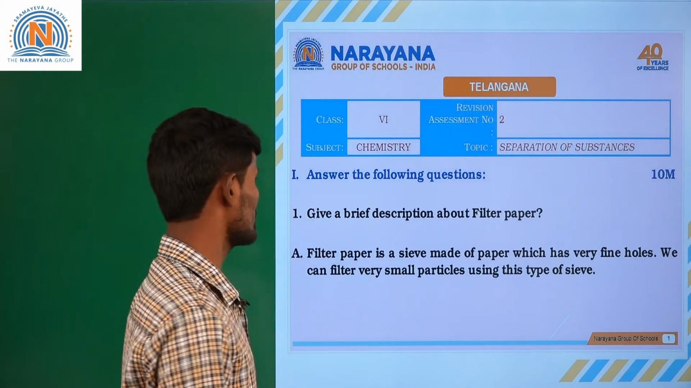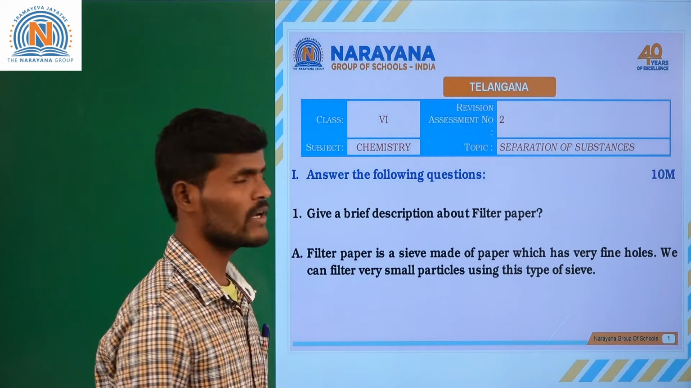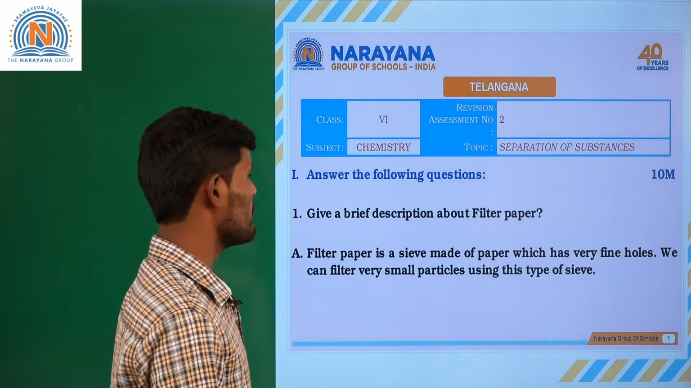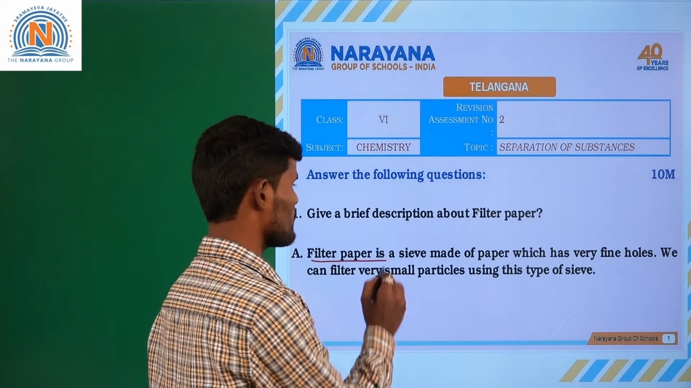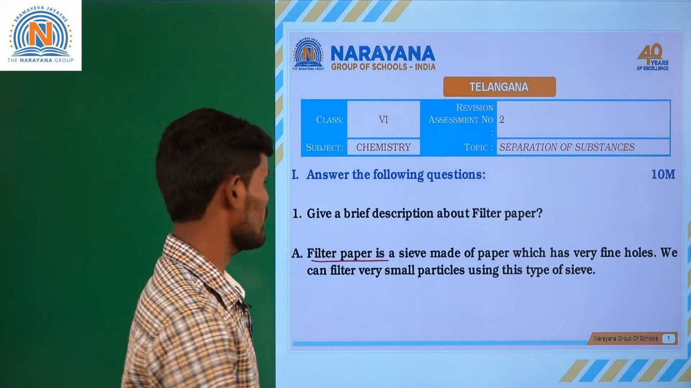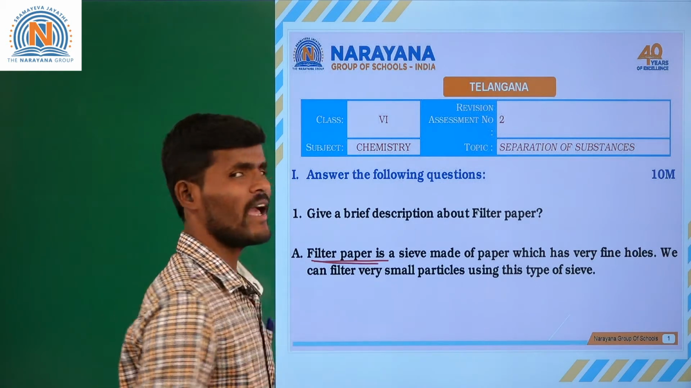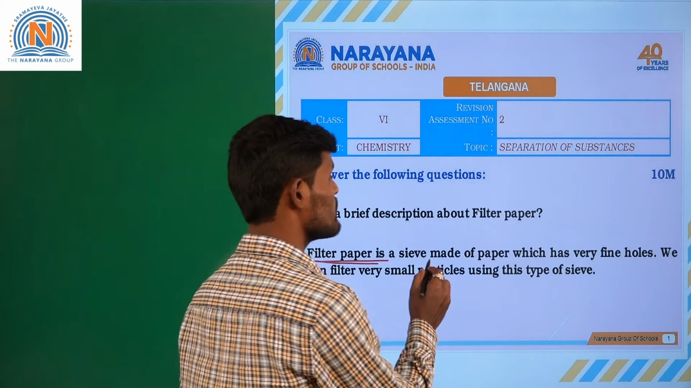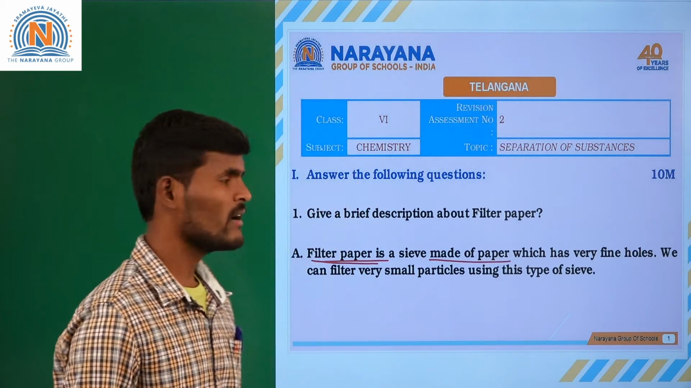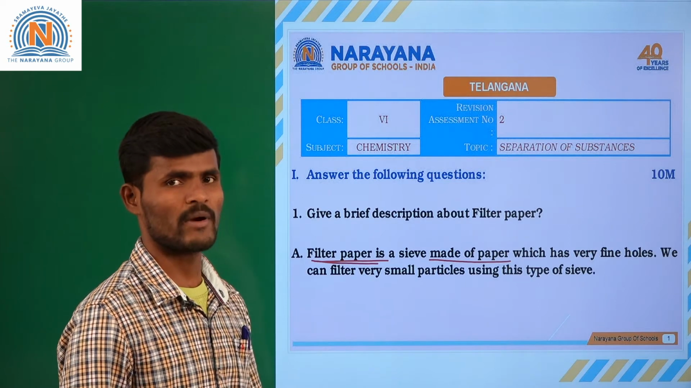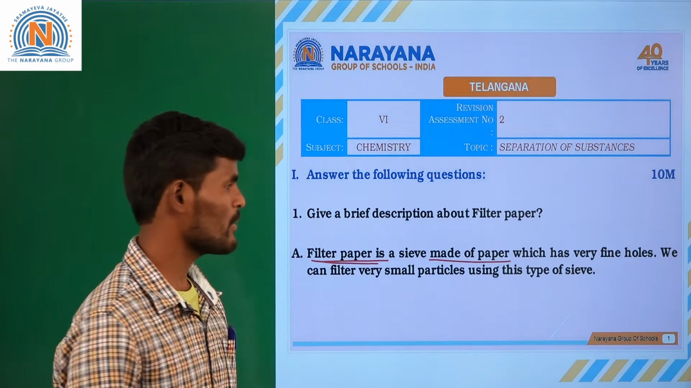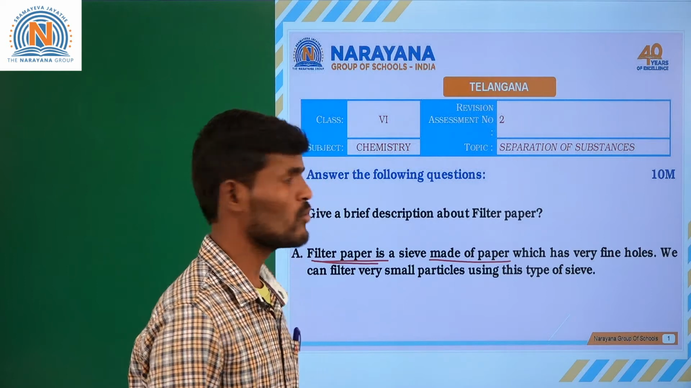Our first question is, give a brief description about filter paper. See here, the filter paper is a sieve. Filter paper acts like a sieve which is made of paper. That filter paper is made of paper which has very fine holes.